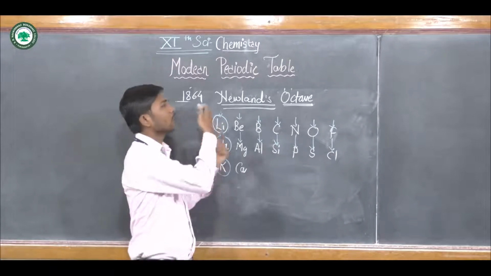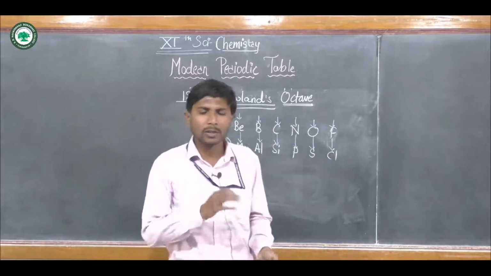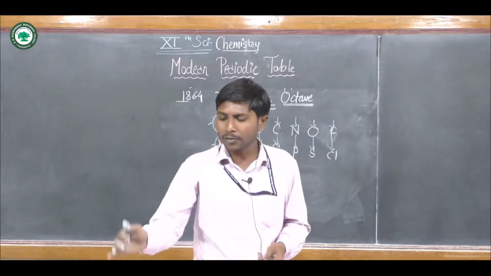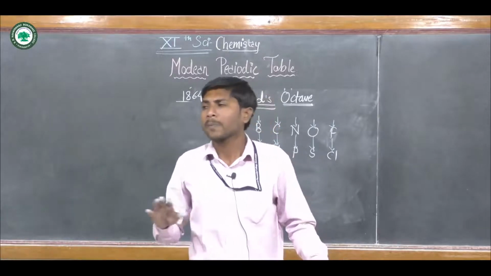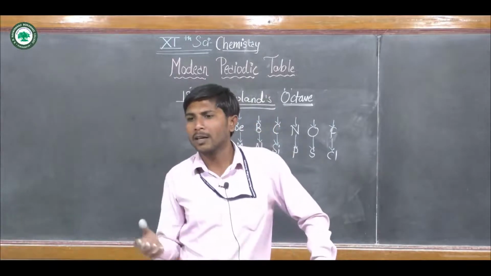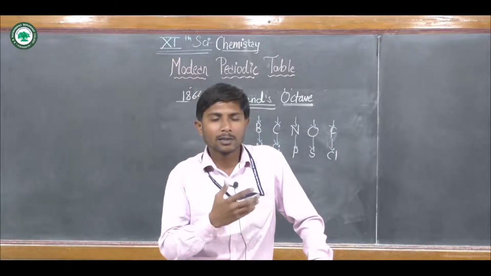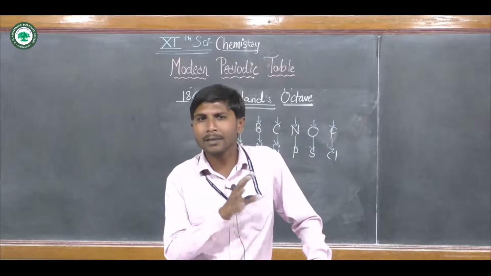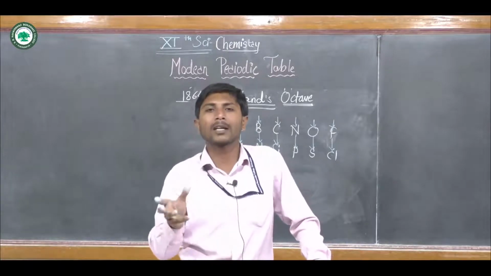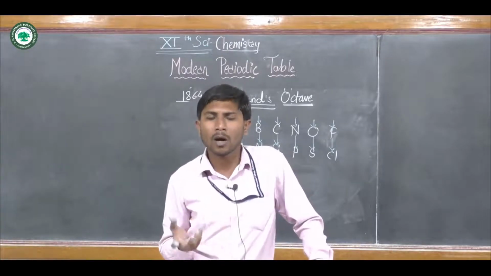Newland's classification did not hold for every element; his law could not be applied to all elements for classification.